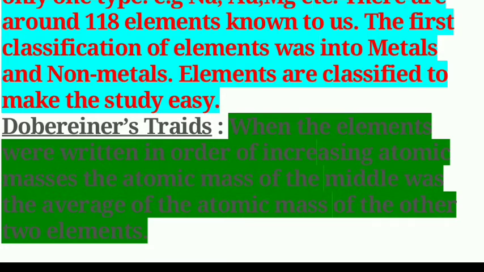So, when the elements were written in order of increasing atomic masses, the atomic mass of the middle one was the average of the atomic masses of the other 2 elements. This is called Dobereiner's triad.